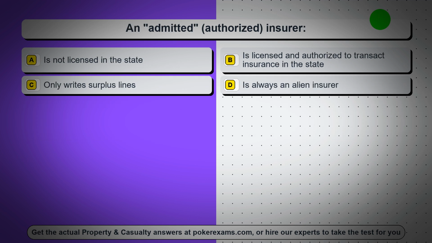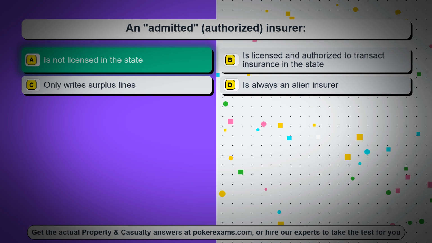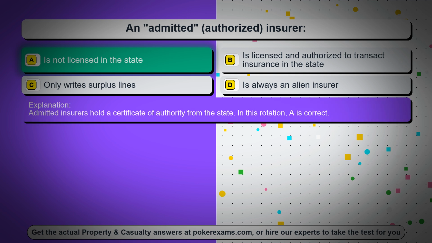Question 81. An admitted, authorized, insurer. Option A, is not licensed in the state. Option B, is licensed and authorized to transact insurance in the state. Option C, only writes surplus lines. Option D, is always an alien insurer. The correct answer is option A, is not licensed in the state. Admitted insurers hold a certificate of authority from the state. In this rotation, A is correct.